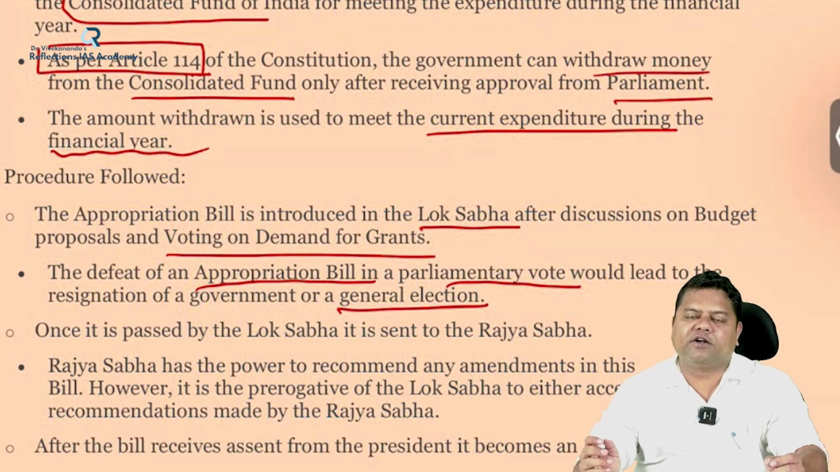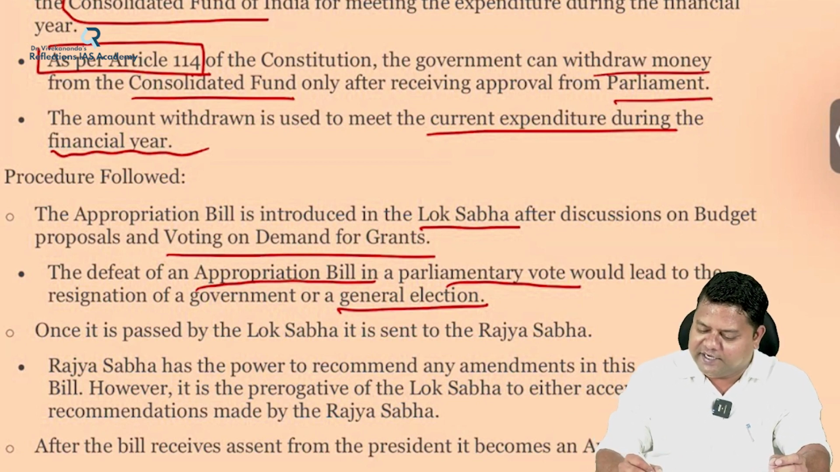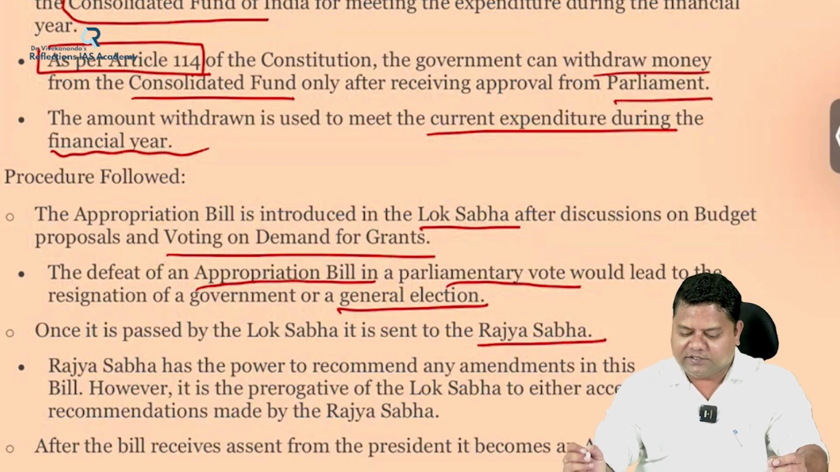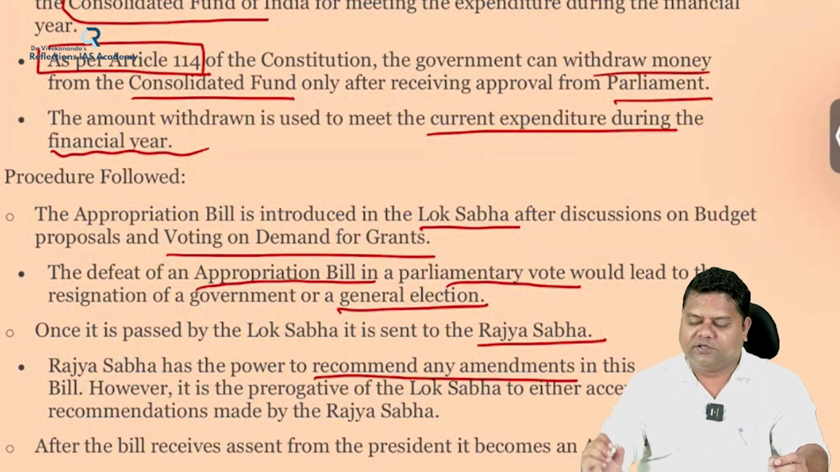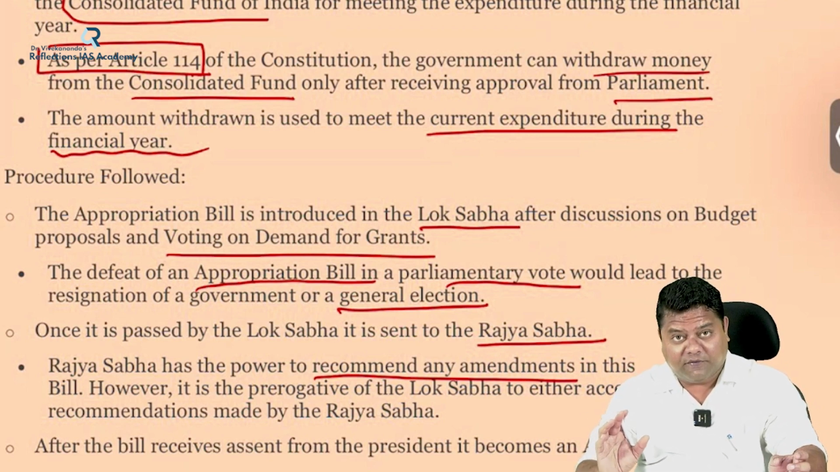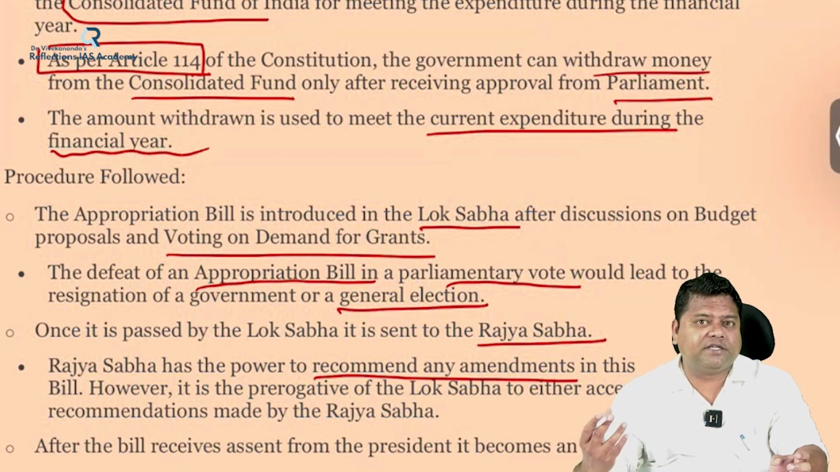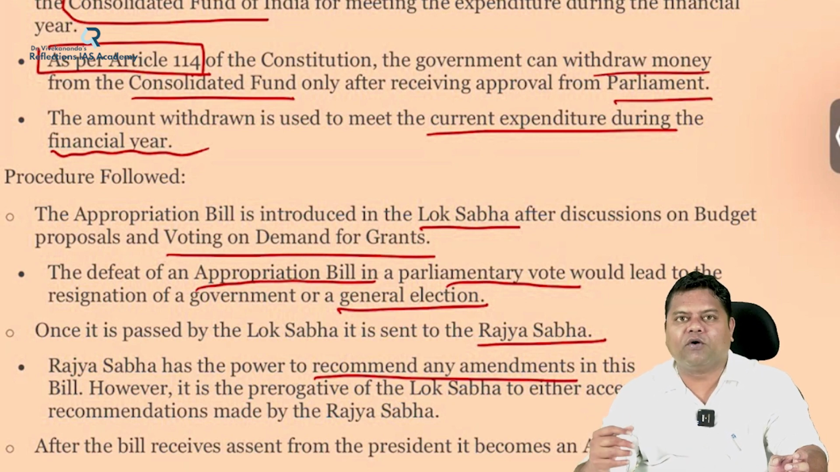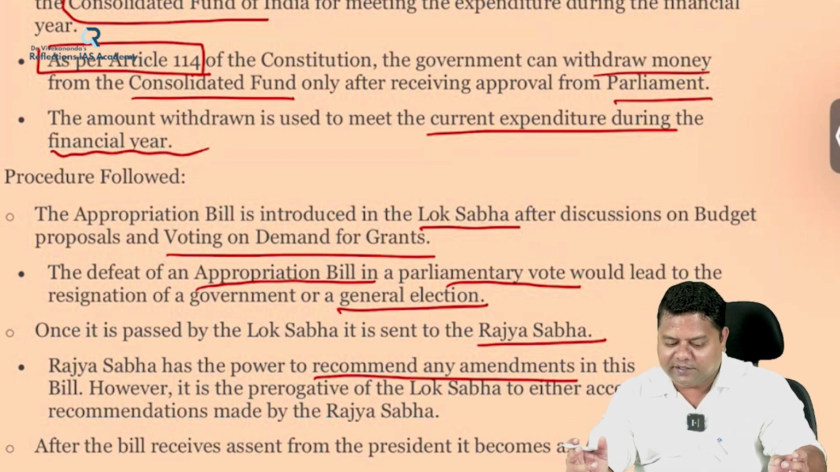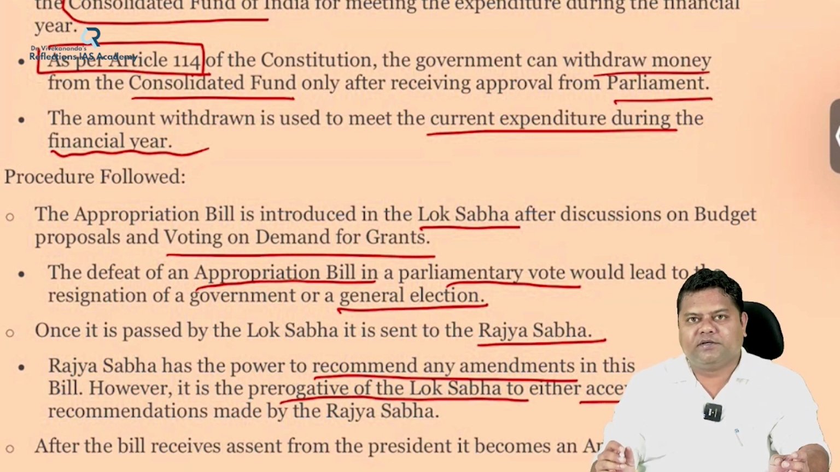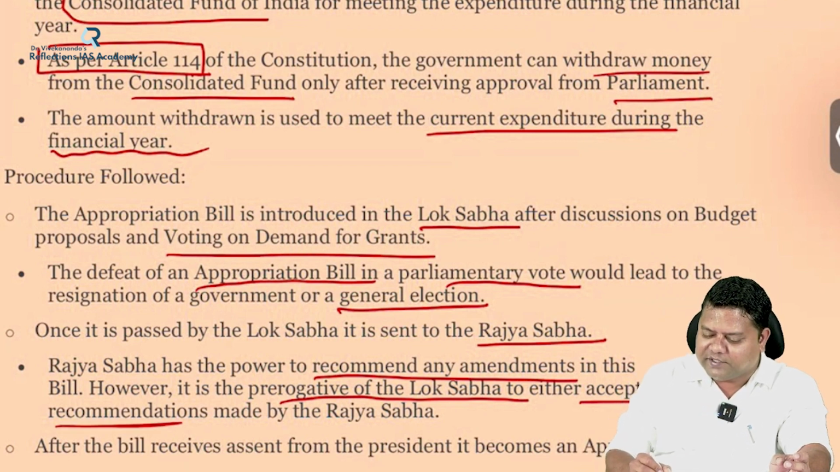Once it is first passed in the Lok Sabha, it is sent to the Rajya Sabha, and the Rajya Sabha has the power only to recommend any amendments in this bill. However, even though the Rajya Sabha can recommend amendments, the power of the Lok Sabha is ultimate here. It overrides the power of the Rajya Sabha in this particular matter. So it is the prerogative of the Lok Sabha to either accept or conveniently reject the recommendations made by the Rajya Sabha.